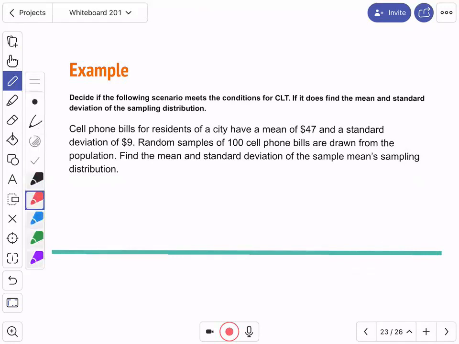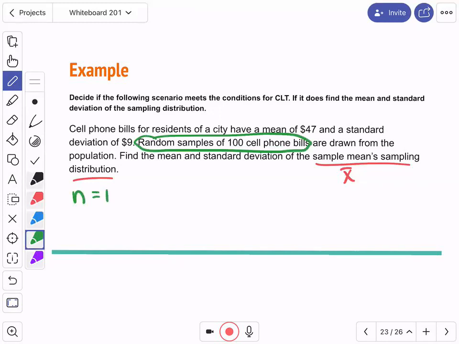They want us to find a sample means sampling distribution, by the way. What do we call the sample mean again? X bar. Good. So we're looking at X bar. This already tells me I'm going to talk about the central limit theorem. But the first thing I have to do is identify the sample size. What is my sample size? 100. Random samples of 100 cell phone bills. So my n here is equal to 100.